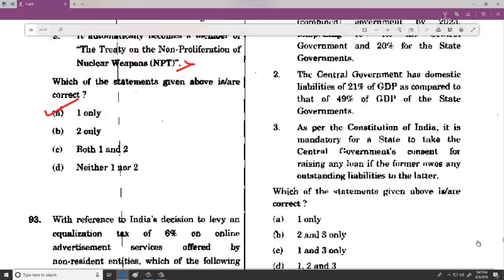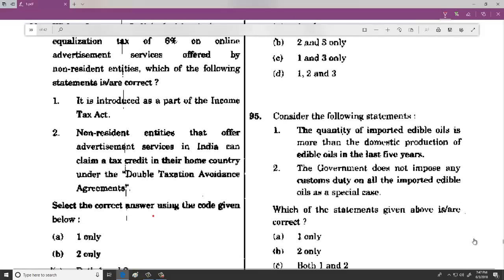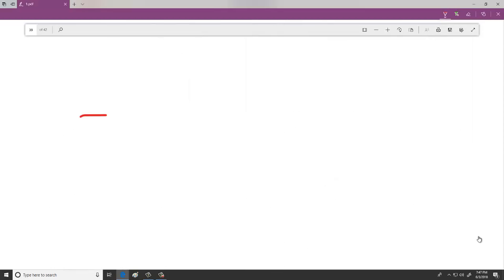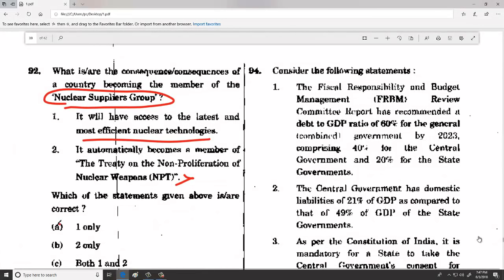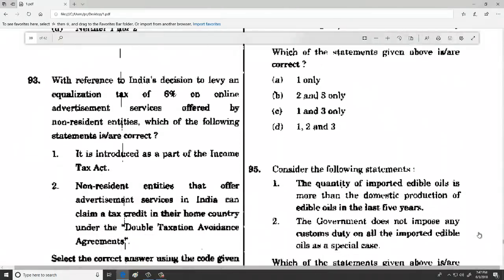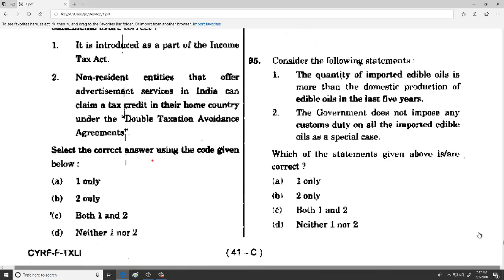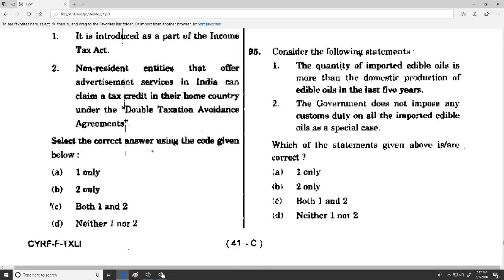And then when we talk about the next, that is with respect to equalization of tax, it is not income tax but it is Finance Act. So the statement is actually wrong. Yes. And then when we are talking about this, the non-resident entities that offer advertisement services in India can claim a tax credit. So they do not get any tax credit. So the option is D, that is neither 1 nor 2.